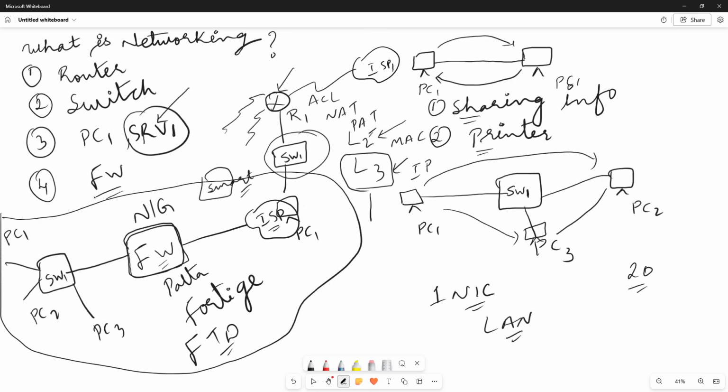So why are we using a firewall? To secure our resources. The firewall will not allow traffic without a policy, so you need to create a policy here. Based upon your policy, the firewall will allow or deny the traffic. We can secure our network with the help of a firewall. This is the basic definition, and later we will see it in detail. So just try to remember this basic thing.